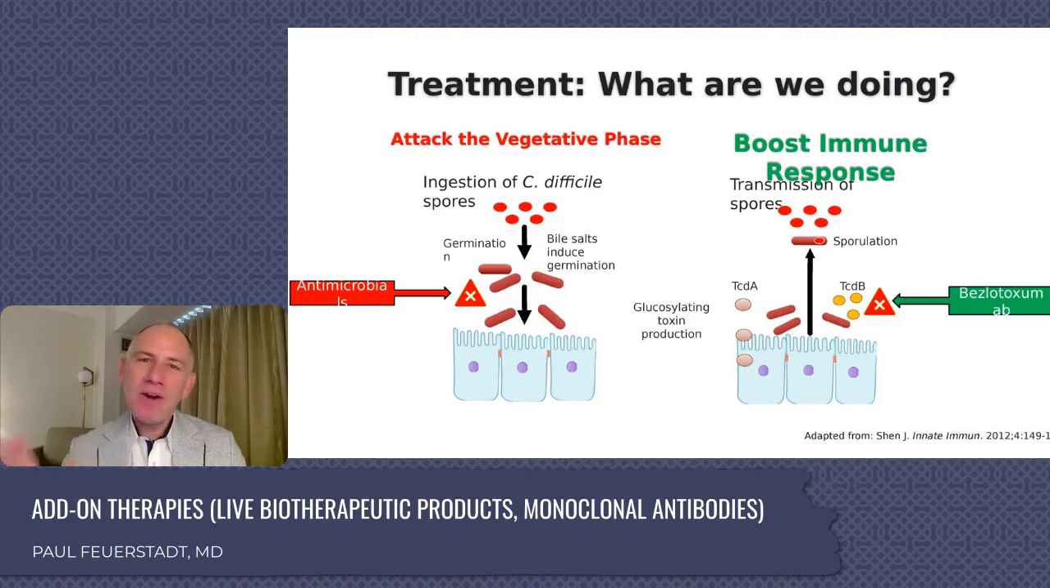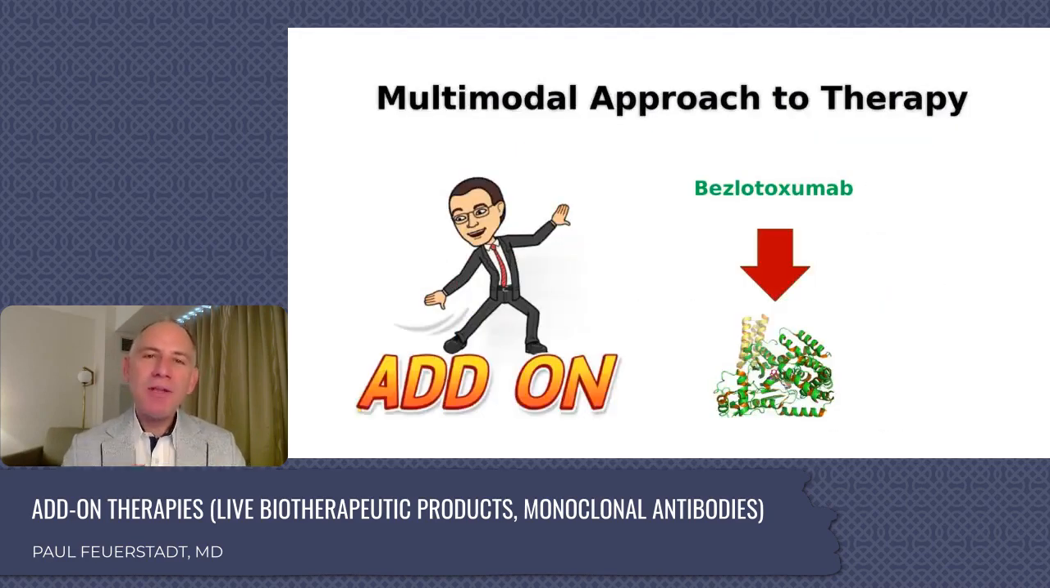But there are currently add-on therapies that we could consider, and there are things coming in the future. And that's what we see on the right-hand side of this slide. The right-hand side of the slide, as you'll remember, is this portion where the vegetative phase is releasing TCDA and TCDB, the toxins, stimulating that diarrheal syndrome. The first level that I want to talk about is the level of the toxin itself. And we've had allusions to bezlotoxumab today. Let's talk about it in a little bit more detail.